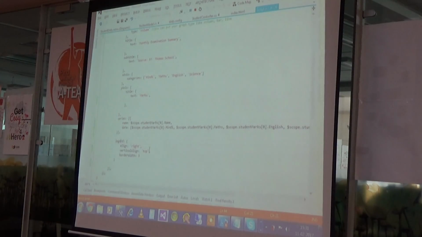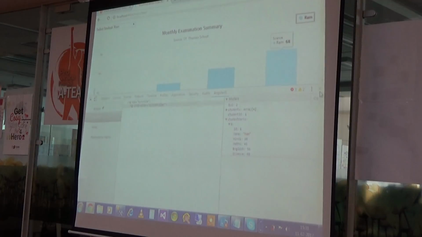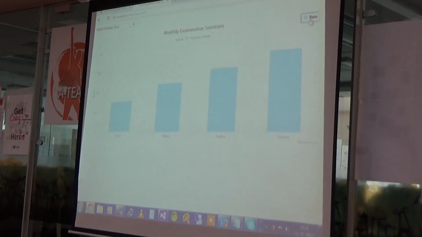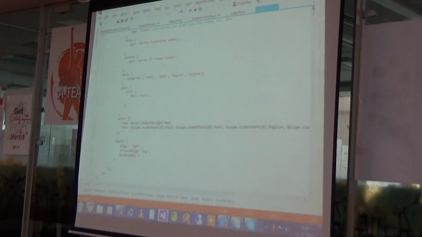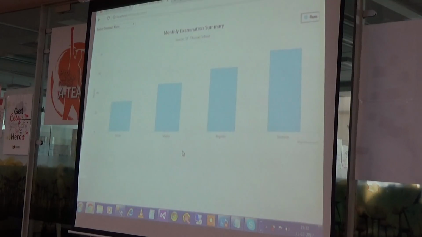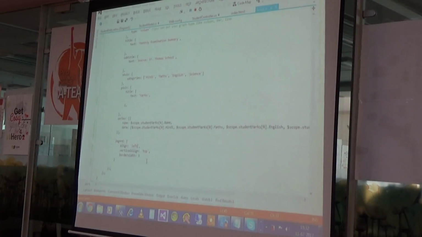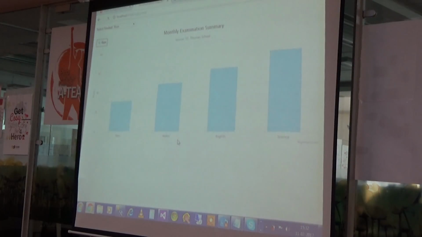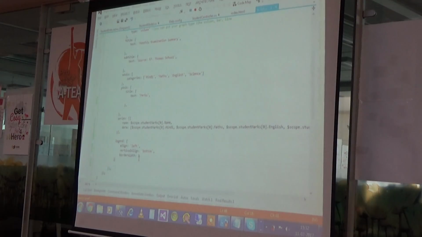Next thing is legend. You can see here I have a legend. So these are some settings of my legend. If I want to show this legend on the left hand side, I can put here left. It's coming on left. If I want to show this at the bottom as per my client requirement, it's coming from the bottom. And this is the kind of thing of your border width. If you want to increase or decrease your border width, you can.